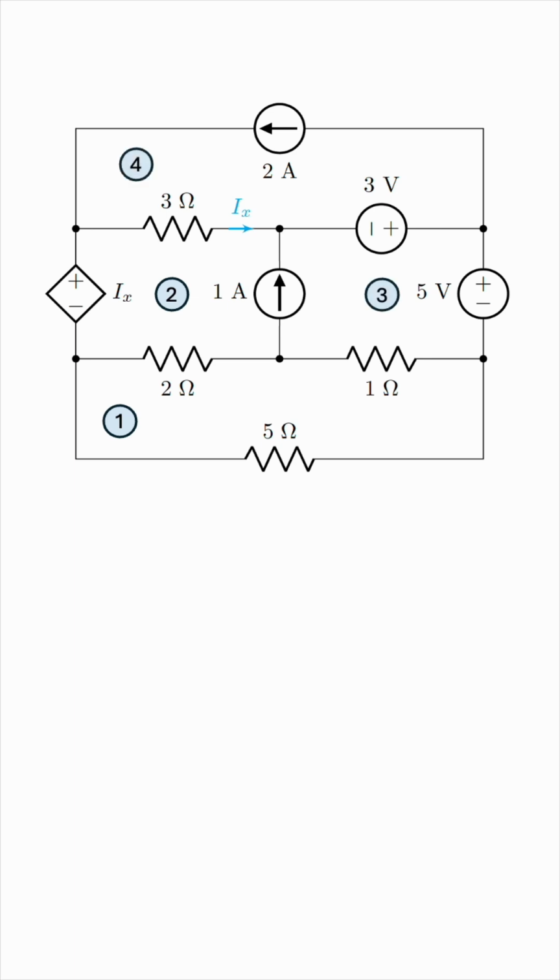The mesh analysis technique basically entails writing KVL equations for each closed loop. It's gonna be tricky for me to show you the loops on the circuit diagram because it's already compact enough. But let's agree on something. I'm gonna stick to the clockwise direction for all the loops, and I strongly suggest you do the same. Agreed? Let's get started. Mesh 1.